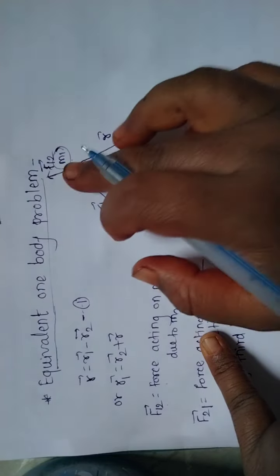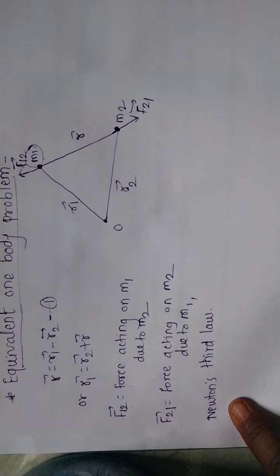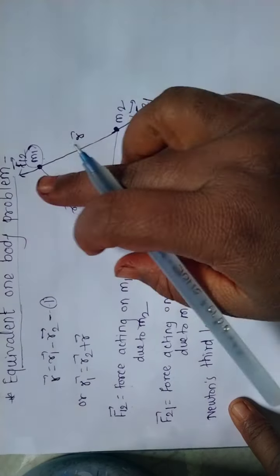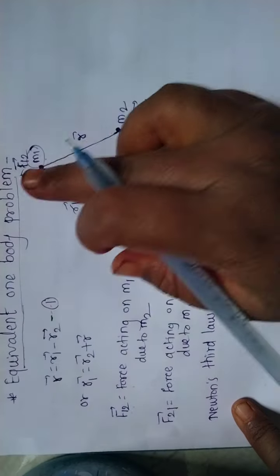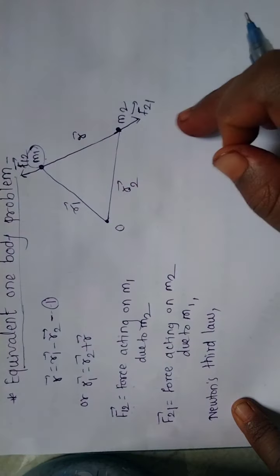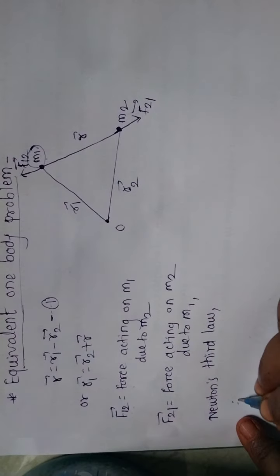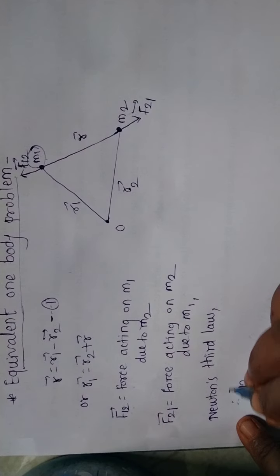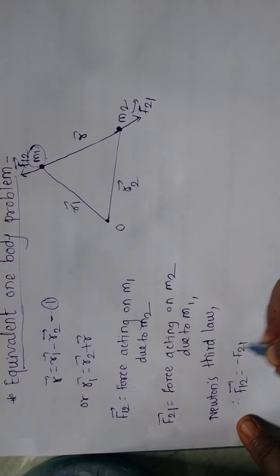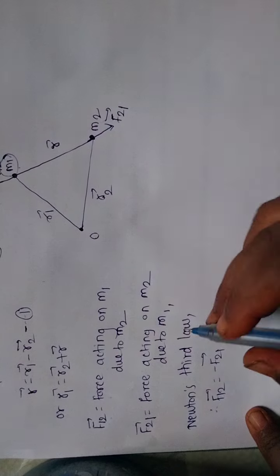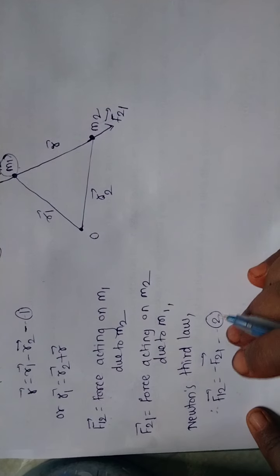According to Newton's third law, the magnitudes of these forces are equal but the direction is opposite. So here we write F12 bar is equal to minus F21 bar. Let us call this equation number 2.